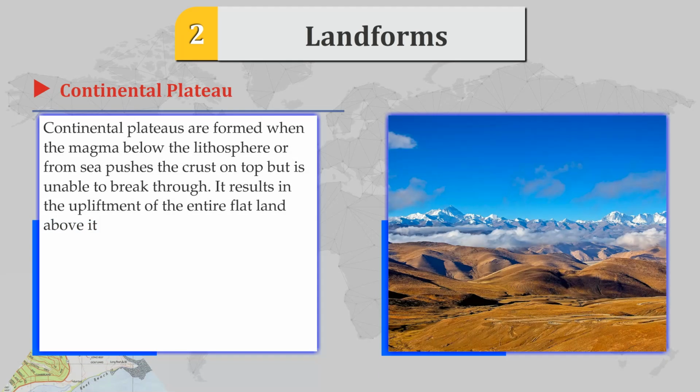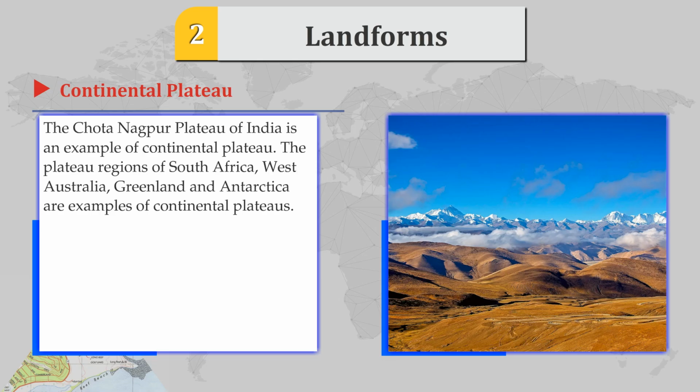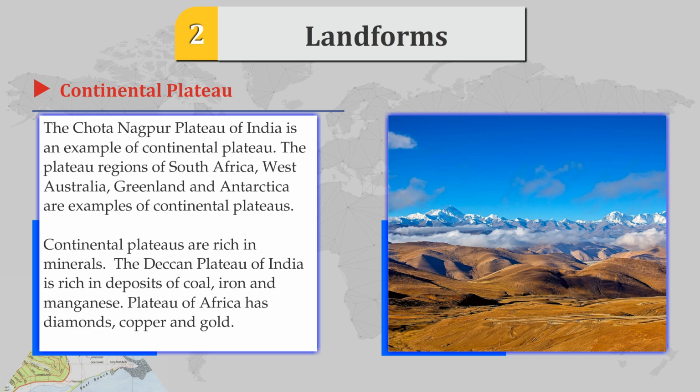Continental Plateau. Continental plateaus are formed when the magma below the lithosphere or from the sea pushes the crust on top but is unable to break through. It results in the upliftment of the entire flat land above it. The Chota Nagpur Plateau of India is an example of a continental plateau. The plateau regions of South Africa, West Australia, Greenland and Antarctica are examples of continental plateaus.